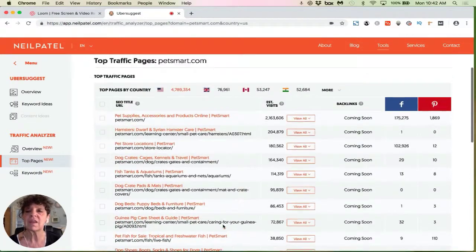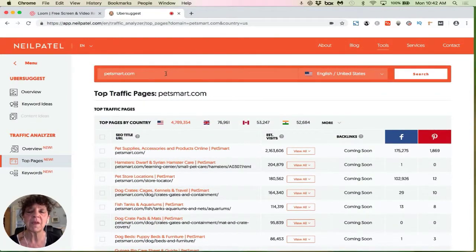So this is a good thing to come in and put your own domain through and get yourself some reports. You could also come in here and maybe put in some of your top competitors and see what kind of keywords they're using and where their backlinks are and things like that. Ubersuggest, awesome tool. Highly recommend it. It just keeps getting better and better. And I truly think Neil Patel is awesome that he makes this available for all of us small businesses to use.